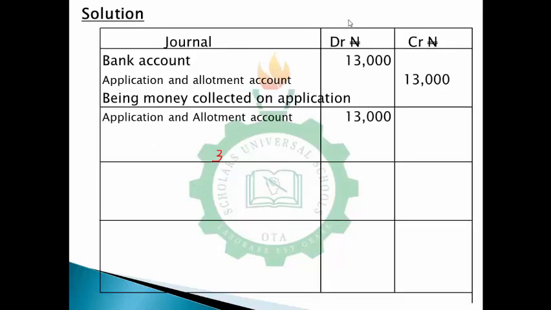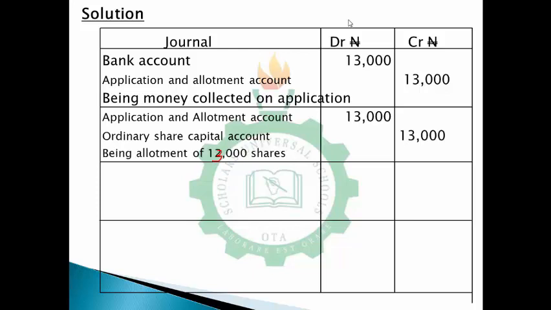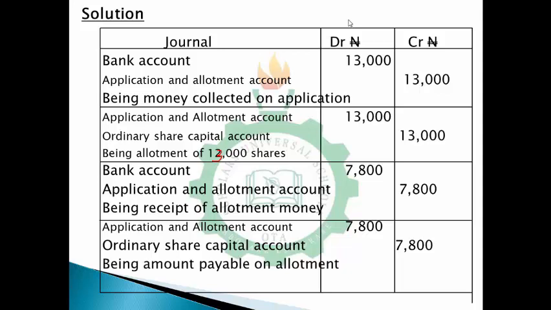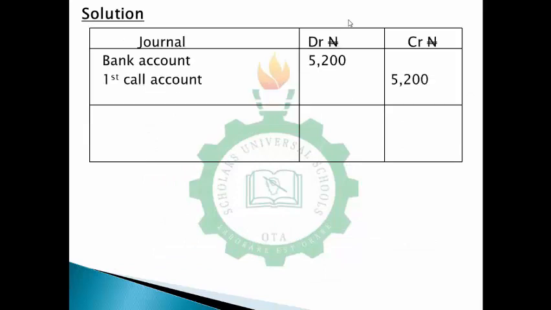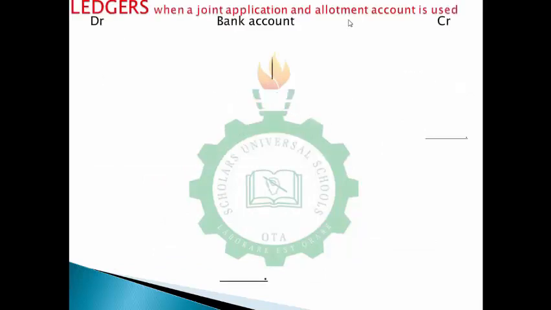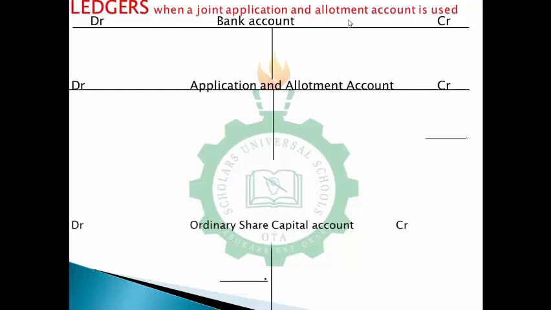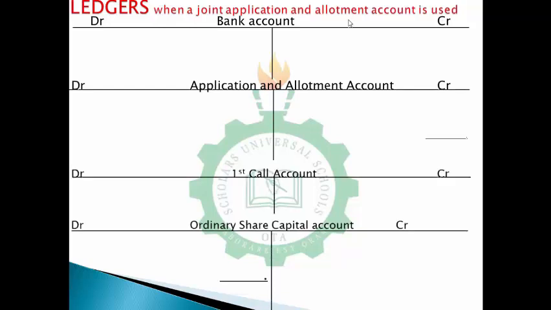I have bank account, that's number 1. I have application and allotment account, that's number 2. Then I have ordinary share capital account, that's number 3, and the first call account, that's number 4. So I have to open 4 different ledgers. Now opening the ledgers, let me just draw my T format. So this is bank account, then I open the next, which is application and allotment account, then first call, and ordinary share capital account. So those are the 4 ledgers.